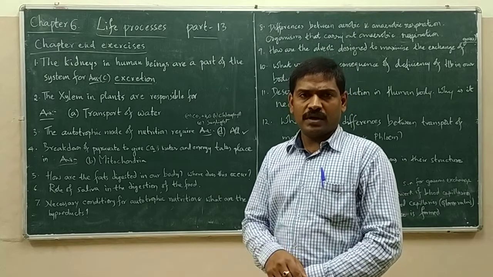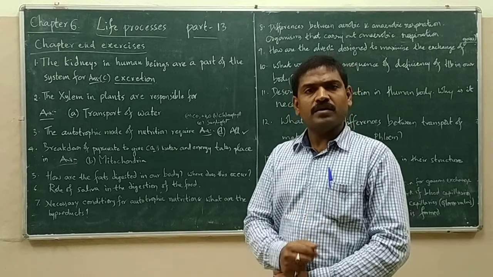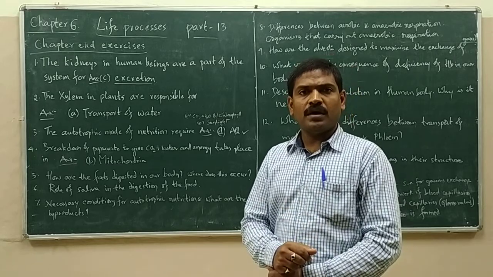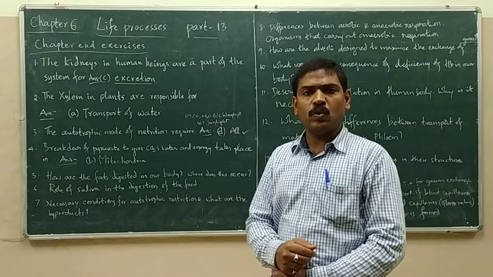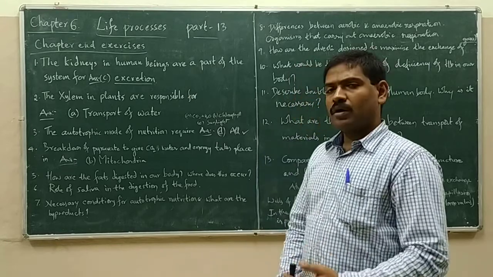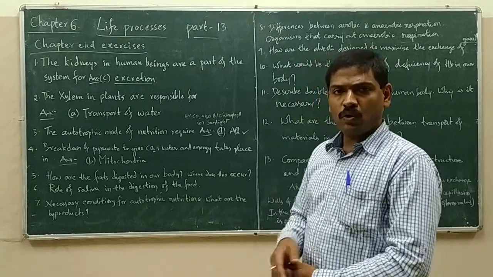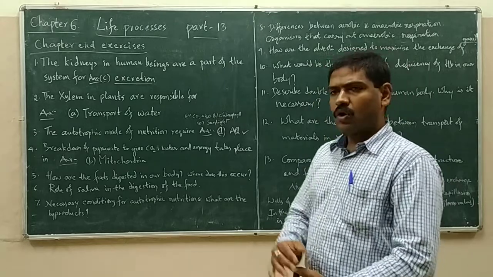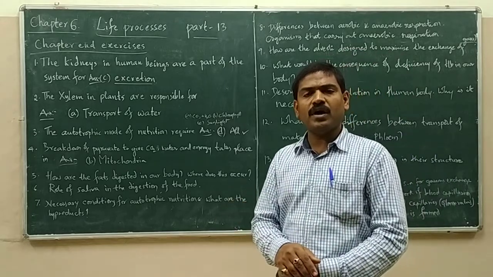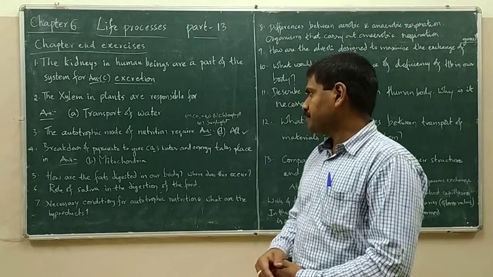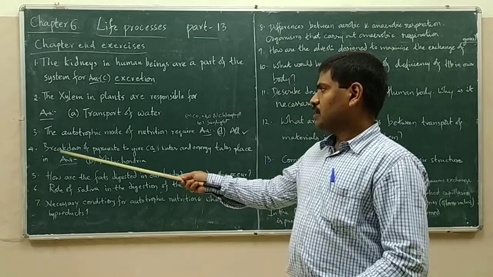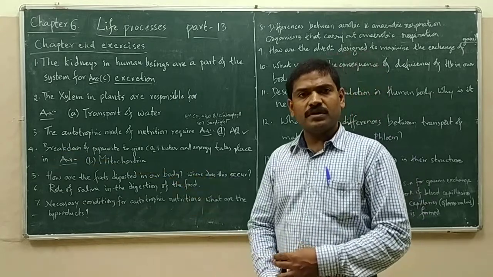Sunlight is for energy to drive the photosynthesis process. And how is sunlight absorbed? By chlorophyll. So, carbon dioxide and water, chlorophyll and sunlight, all of them are required for autotrophic nutrition. Next. During the process of respiration,